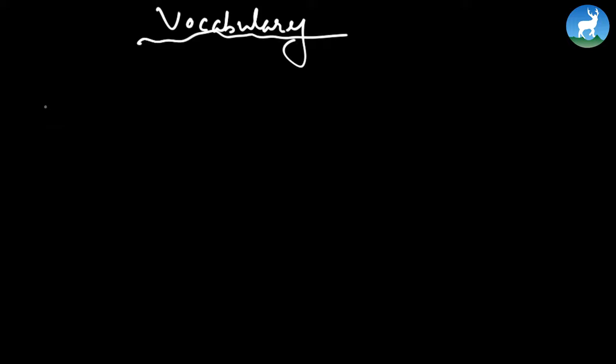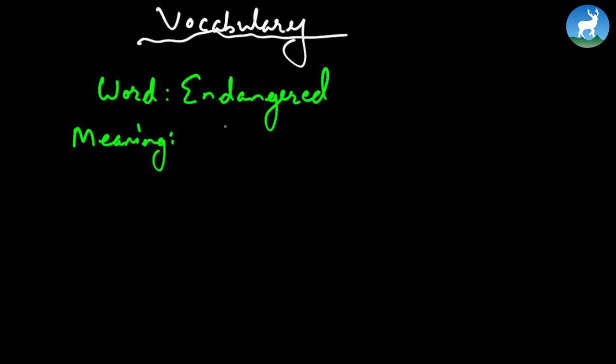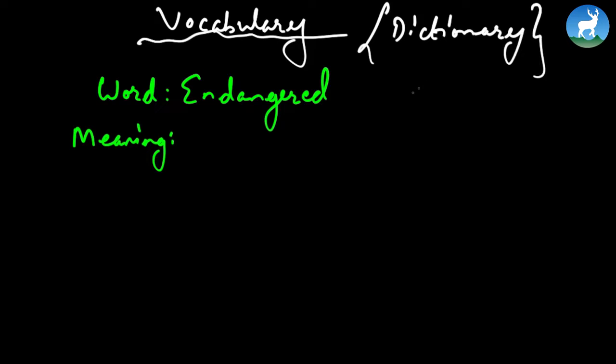For example, to build up your vocabulary, let's say the word is endangered, and then you write its meaning. I'm taking this definition from the book, and always take help of a dictionary whenever you're doing vocabulary words. Because of technology, we have mobile applications on the cell phone in our hand. You can install a dictionary app and find out the meaning. However, right now, let me go with the meaning given in the book.